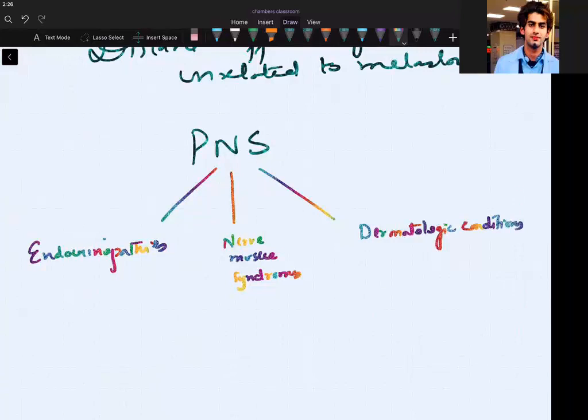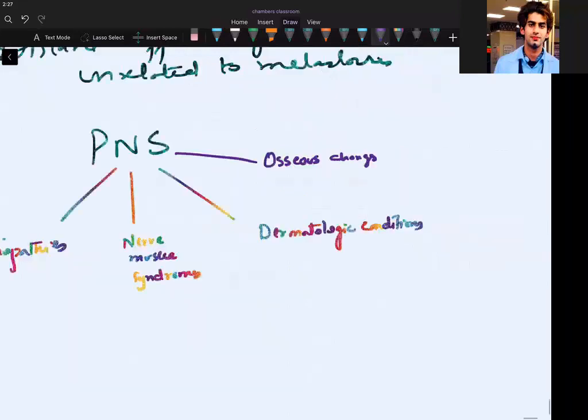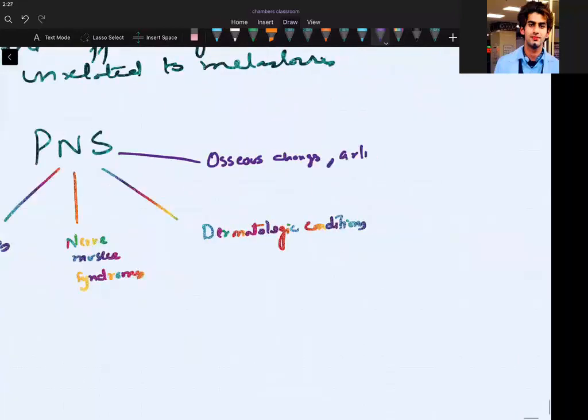And they can be osseous changes. They can be articular changes. They can be soft tissue changes. Like I will give you an example.